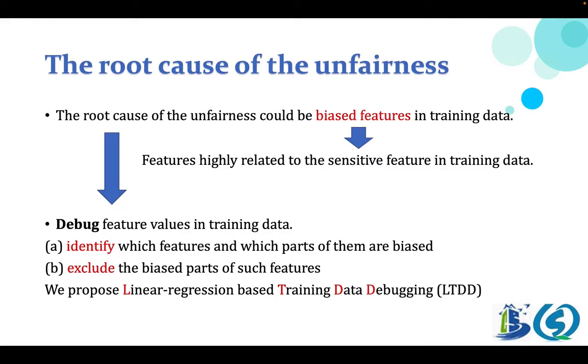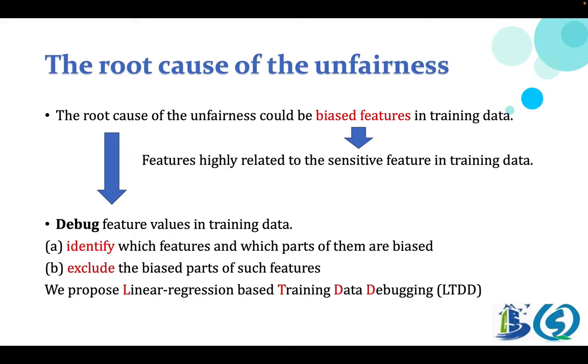This paper deviates from previous studies as it adopts a different angle. The root cause of the unfairness could be biased features in training data. Here, we define biased features as features that are highly related to the sensitive feature in training data.